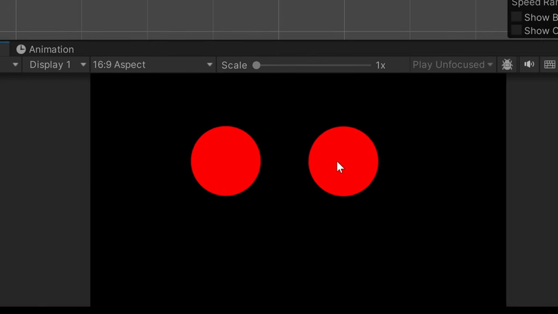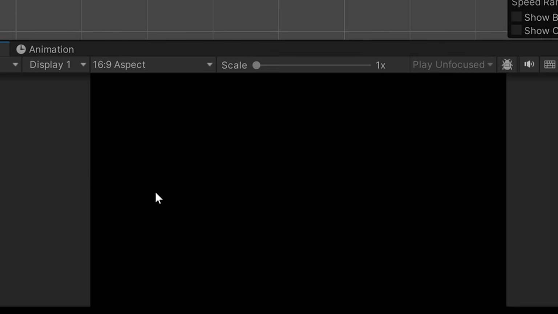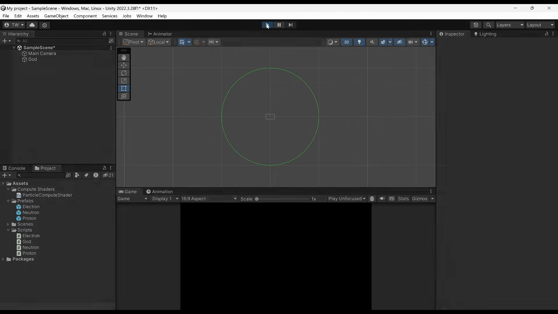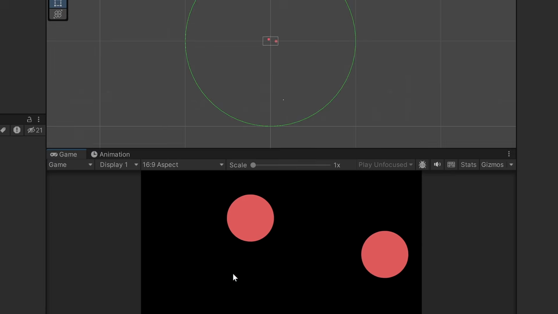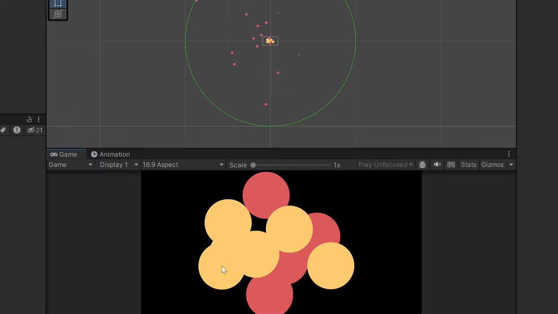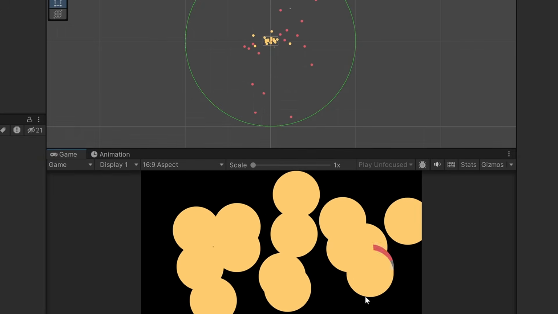Boom. Boom. Okay. Not bad, actually. Oh my goodness, they're all transparent. I'm not sure why. Okay, that should fix it. Okay, look at that. Playing ping pong. Let's add some protons. Let's add some neutrons. Yeah, these guys are just kind of staying in the center for the most part, which makes sense.